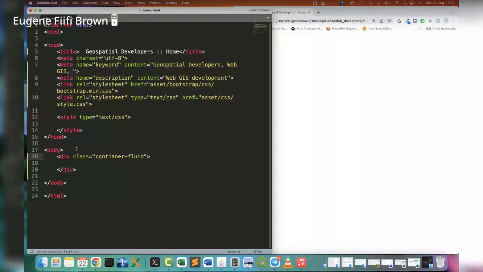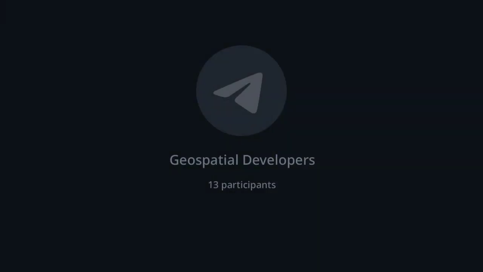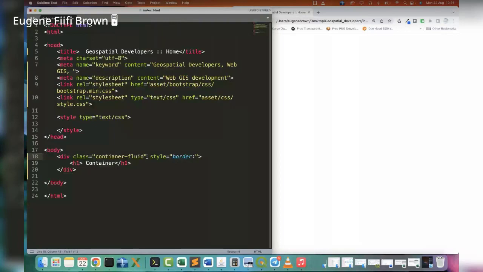So let me show an example. Let me put an H tag, a header tag, and then we would see what I'm talking about. Or basically, let me give this container a border. So let me give it a style and give it a border. This is not part of the class, but I'm just showing something.